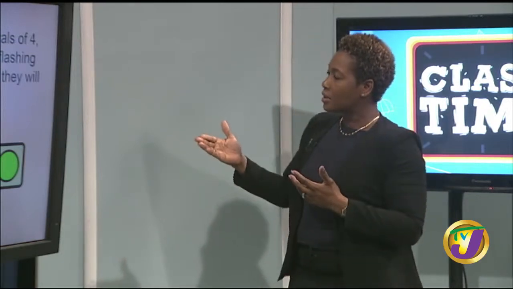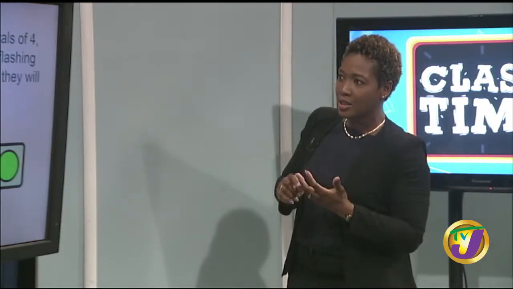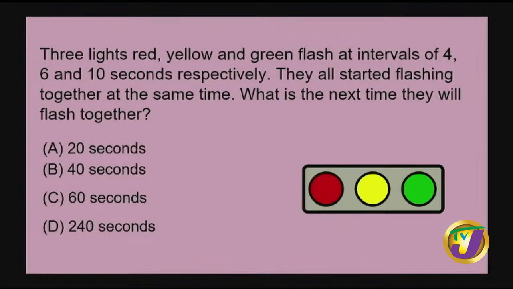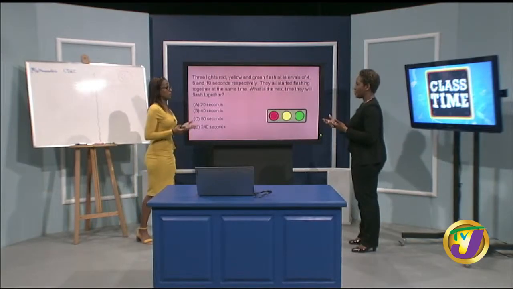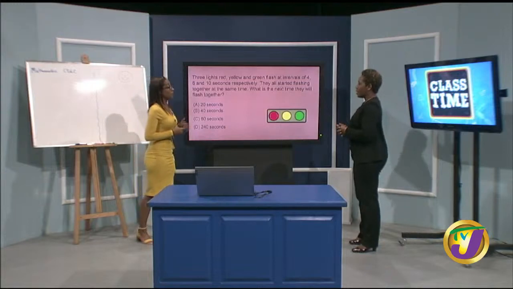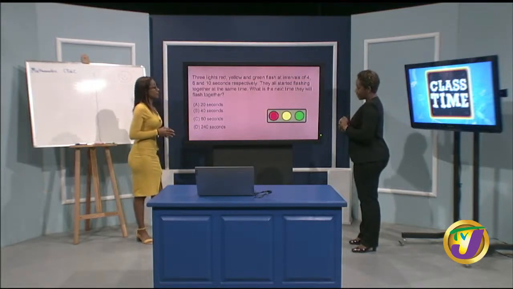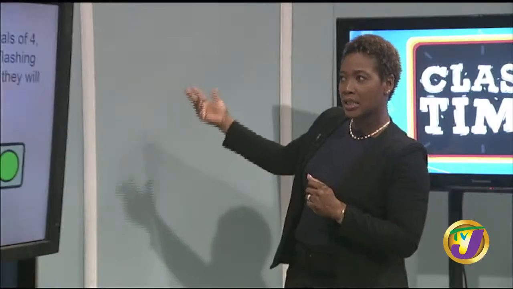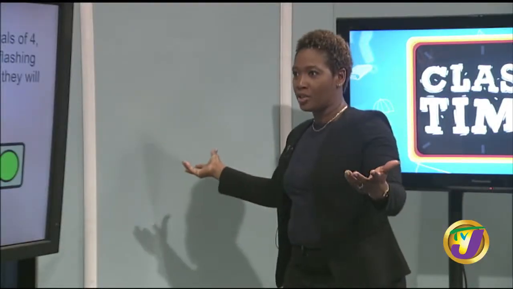Then the yellow, we're talking about 6, then 12, and then 18, right? So we keep on adding 6 to find out when the light is going to flash. I'm going to have to put that somewhere because that's a lot of information to hold in my head. But you only talked about the red and the yellow. So now the green light. Every 10 seconds, which is easy. So it's 10, 20, 30, 40, 50, 60. It's going to be flashing.